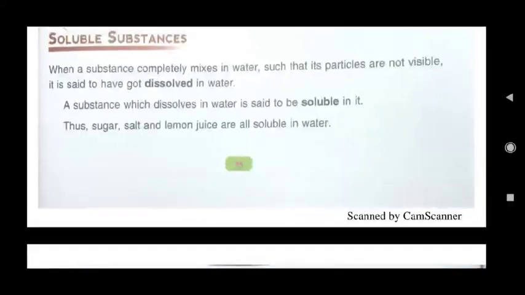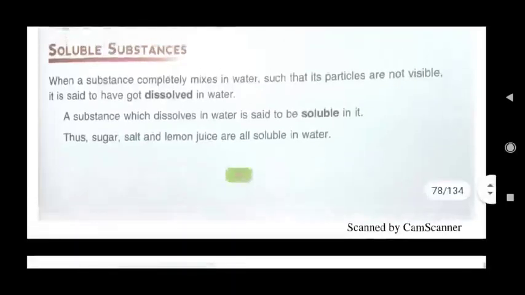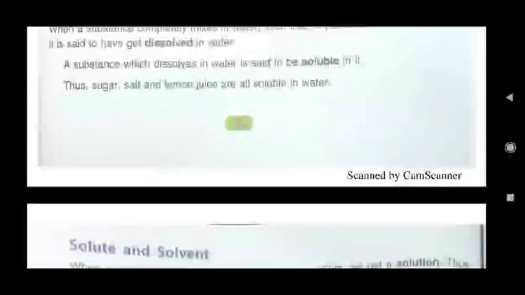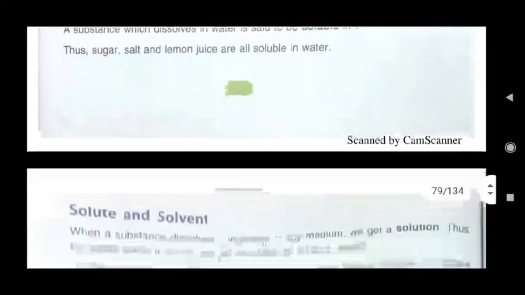They all have dissolved in water. So they are called soluble substances. What are soluble substances? A substance which dissolves in water is said to be soluble in it. Thus, sugar, salt and lemon juice are all soluble in water.